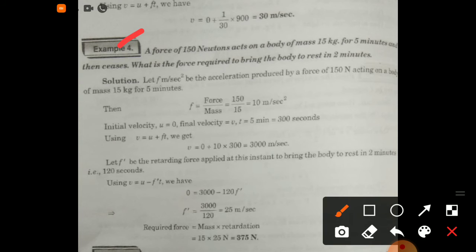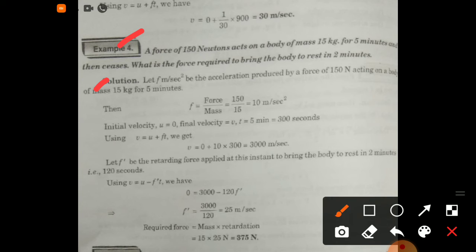Now example number fourth: a force of 150 newtons acts on a body of mass 15 kg for 5 minutes and then ceases. What is the force required to bring the body to rest in 2 minutes?